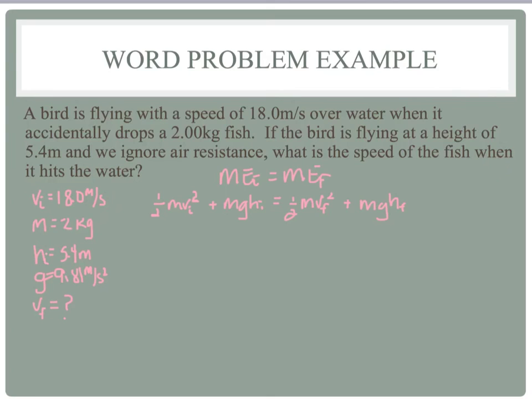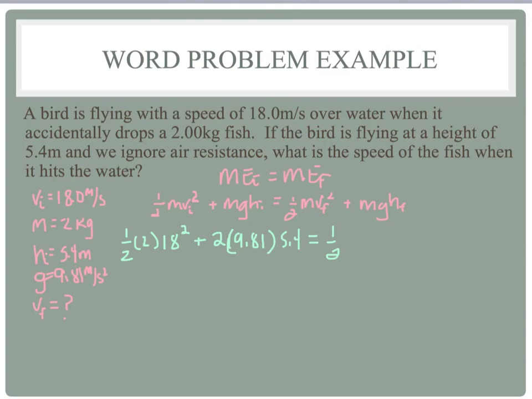So we should be able to just plug everything into our equation here as I've written it out and solve for it. So let's see. We end up with 1/2. The mass is 2. The initial velocity is 18 squared. I'm not going to write units or I'm going to run out of room, but you should be writing those. Then we'll have a mass of 2 times 9.81 times the initial height of 5.4.